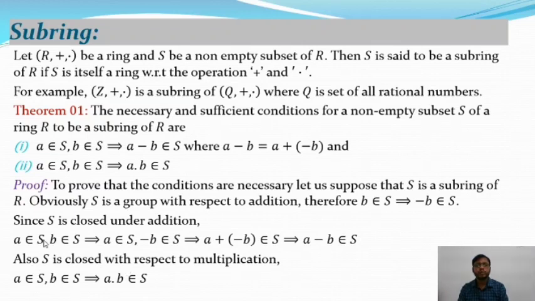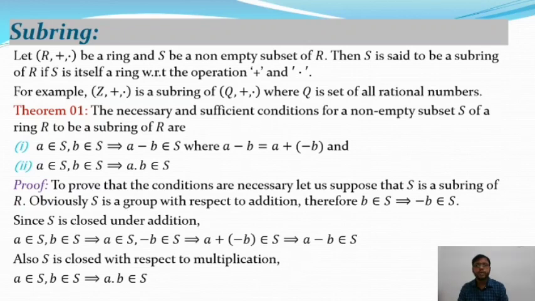And S is closed with respect to the operation plus. So if A belongs to S, B belongs to S, then A belongs to S and minus B also belongs to S. Now applying the closure property on S, these two elements imply A plus minus B belongs to S. That means A minus B belongs to S. As well as S is closed with respect to the multiplication.